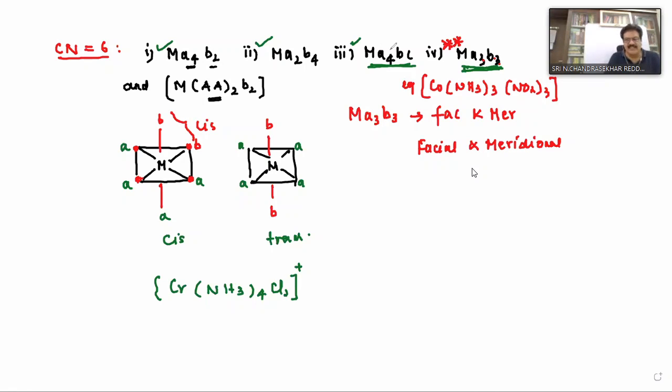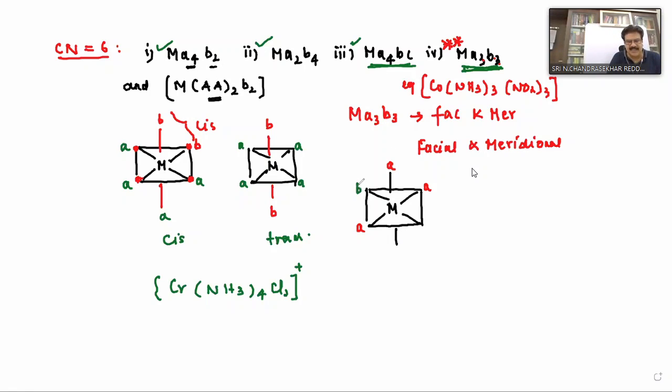Now let us see how this fac and mer works. So I'll take this as the metal. These are the equatorial positions, and this is the axial position. How many A ligands are there? Three. So now I'll take the A ligands like this: one is A, one is A, and one is A. Now I'll take B.